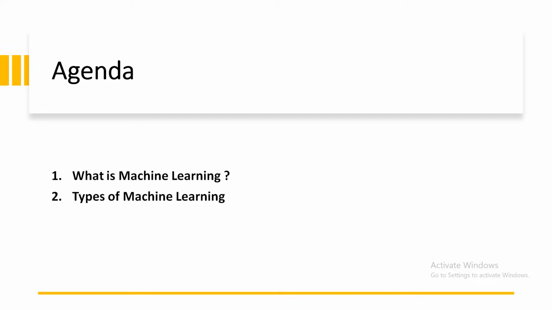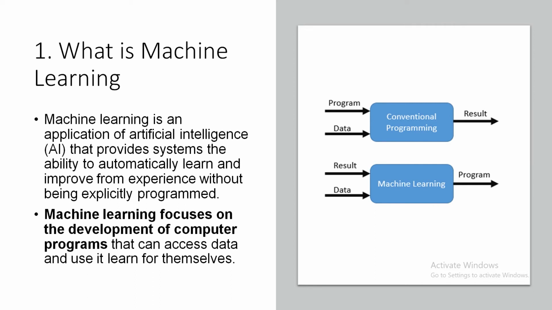Now let us understand what machine learning is. As the term tells, it is learning done by machines. That is, how to make the machines learn by themselves without the help of a human being, or with the minimum help of a human being.